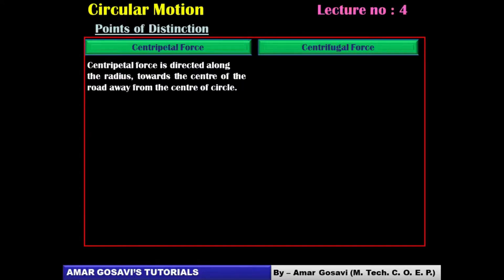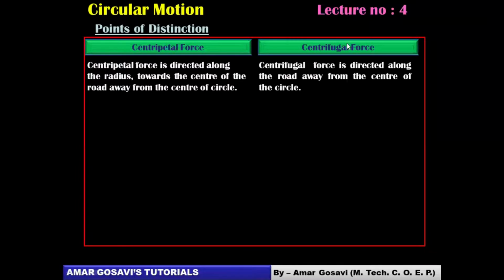So let's put the first point forward. Centripetal force is directed along the radius towards the center of the circle. Okay, it should not be away. Towards the center of the circle is correct.